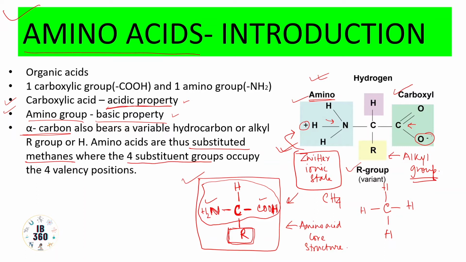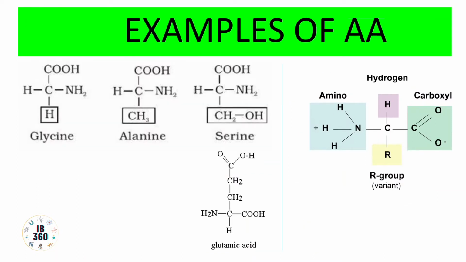So these are some examples of amino acids. We see glycine, alanine, serine, and glutamic acid. In glycine, the R group is a hydrogen. In alanine, the R group is CH3, a methyl group, the alkyl group. In serine, we have a hydroxyl part. The entire part is the alkyl group.